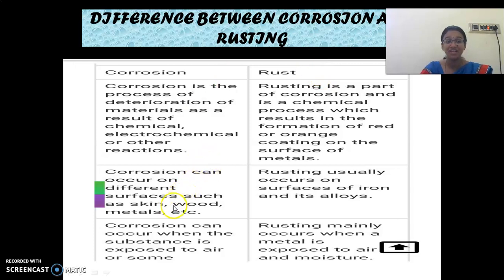Corrosion can occur on different surfaces such as skin, wood and metal. I said if acid is poured on us, our skin would get corroded. Rusting usually occurs only on iron. Corrosion can occur when a substance is exposed to air or some other material. Rusting occurs when it is exposed to moisture. Corrosion occurs when it is exposed to another substance. So rusting and corrosion are different. Rusting is one step in corrosion.